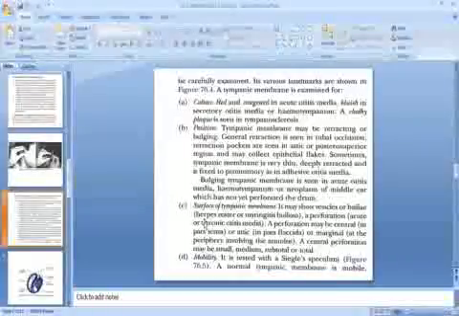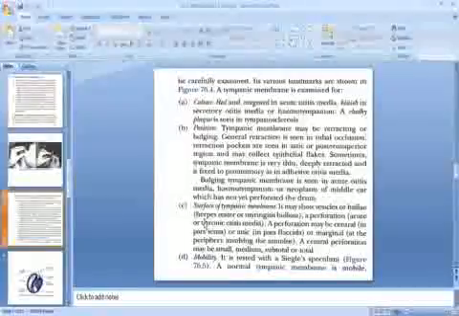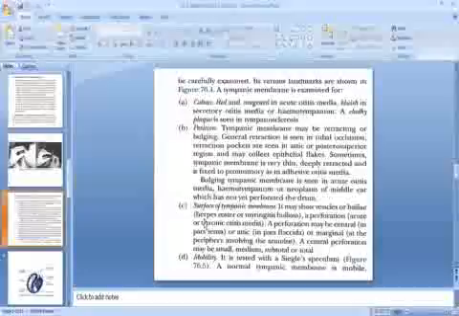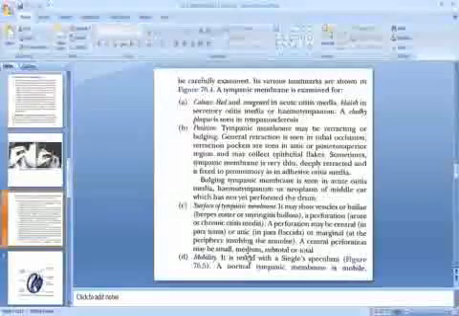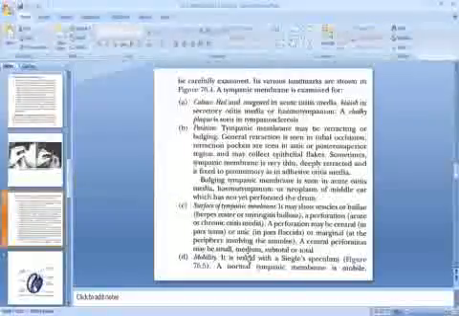Thirdly, we have to examine the tympanic membrane for the surface. It may show the vesicles or bullae in case of herpes zoster or myringitis bullosa. It may show perforation in case of acute or chronic otitis media. A perforation may be central in pars tensa, or attic in pars flaccida, or marginal at the periphery involving the annulus. A central perforation may be small, medium, subtotal, or total.